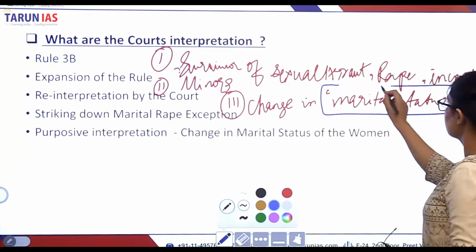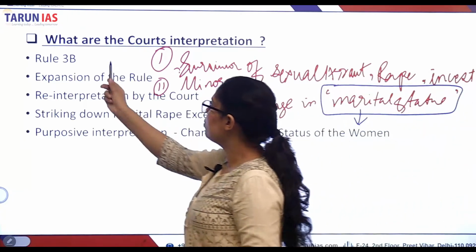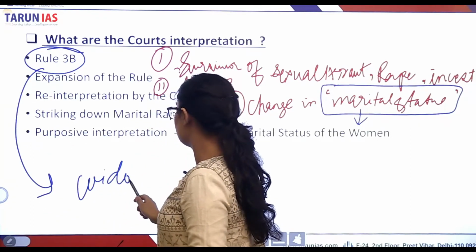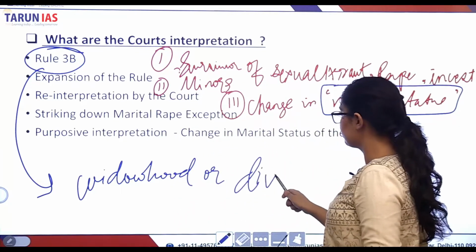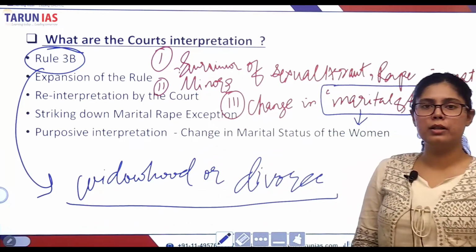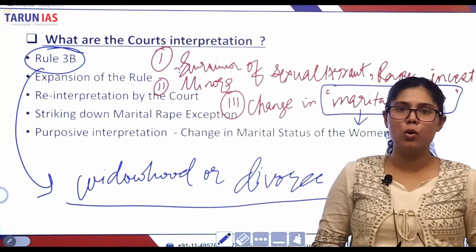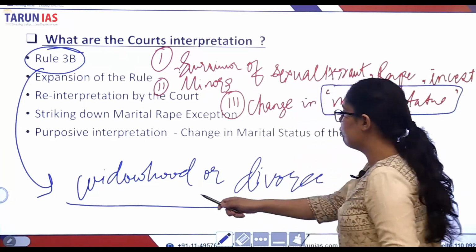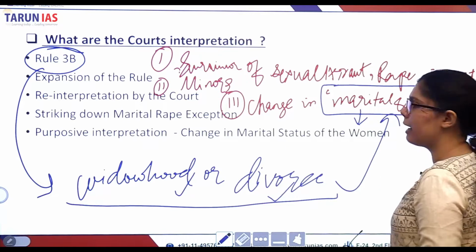Change in marital status. The court has reinterpreted this change in marital status. According to Rule 3B, the change in marital status is either widowhood or divorce. The Supreme Court of India said that widowhood and divorce are only for illustrative purposes, and it does not restrict the court to reinterpret the law and include within its ambit other categories of women. So widowhood and divorce are only and only for the illustrative purposes when it comes to change in marital status.